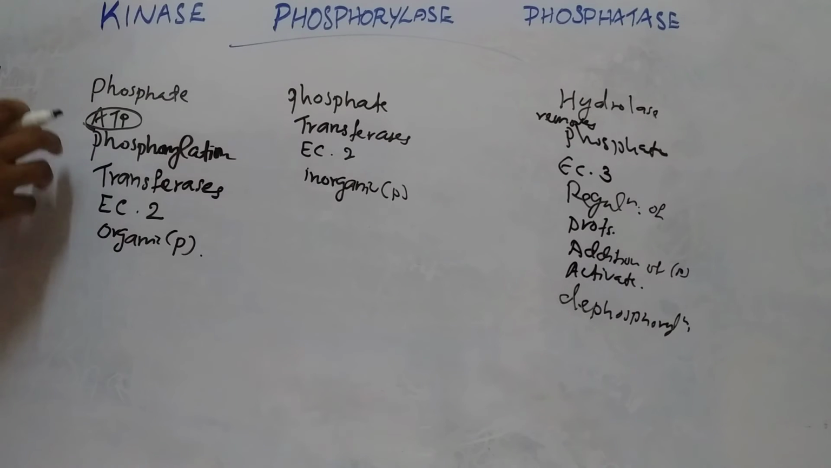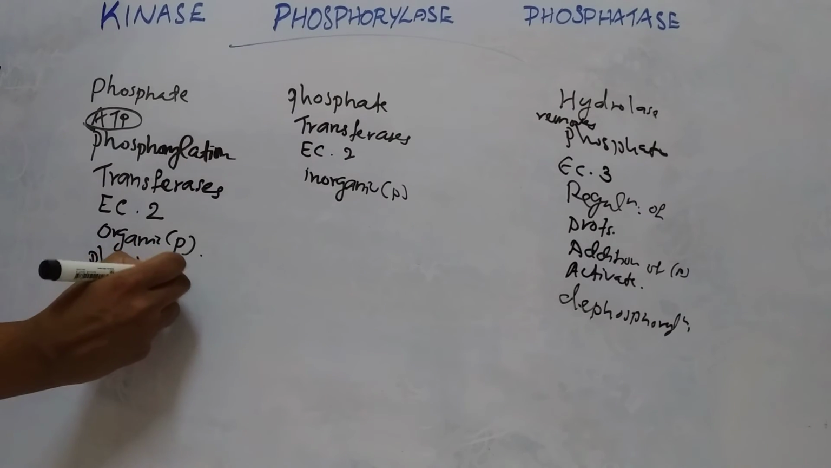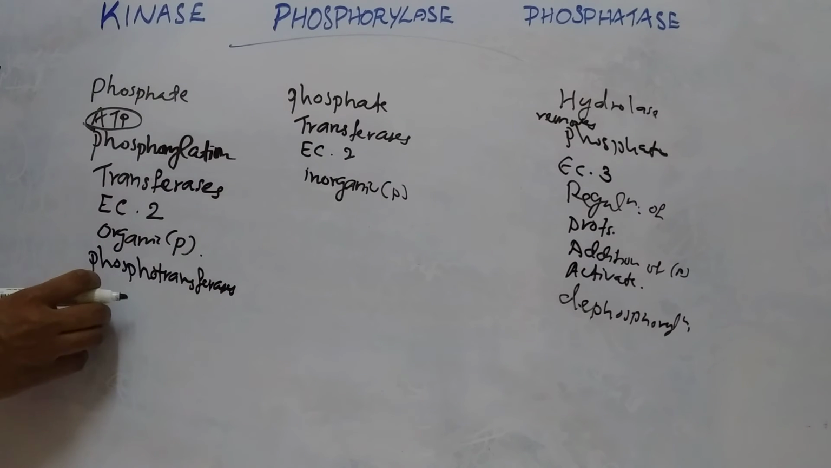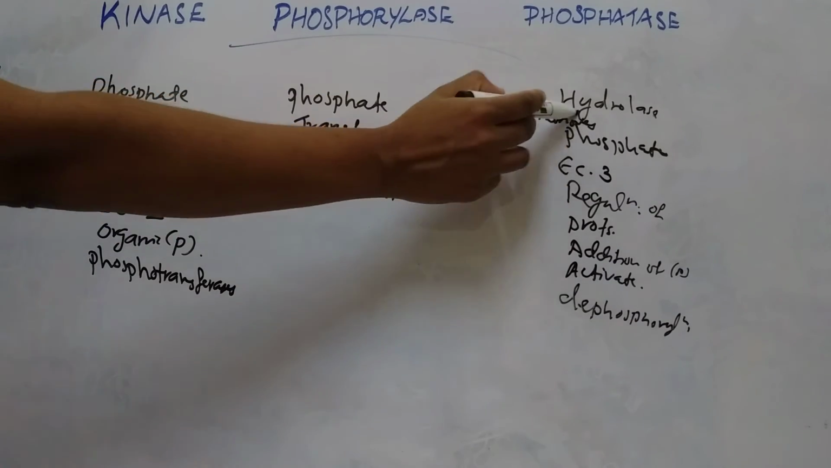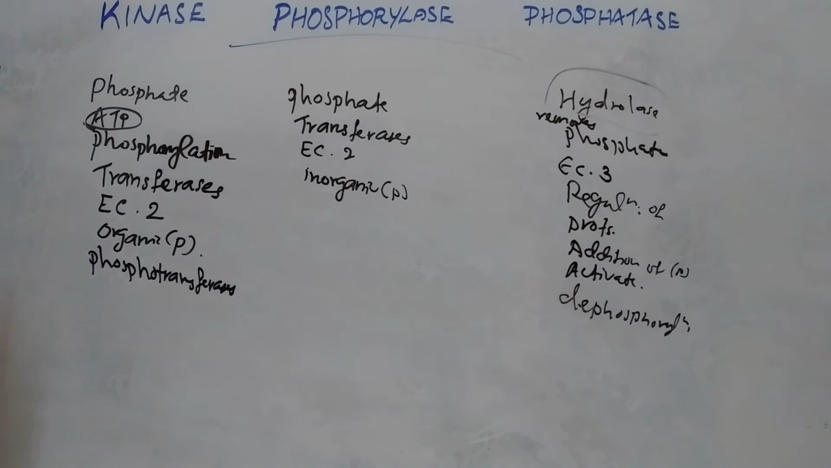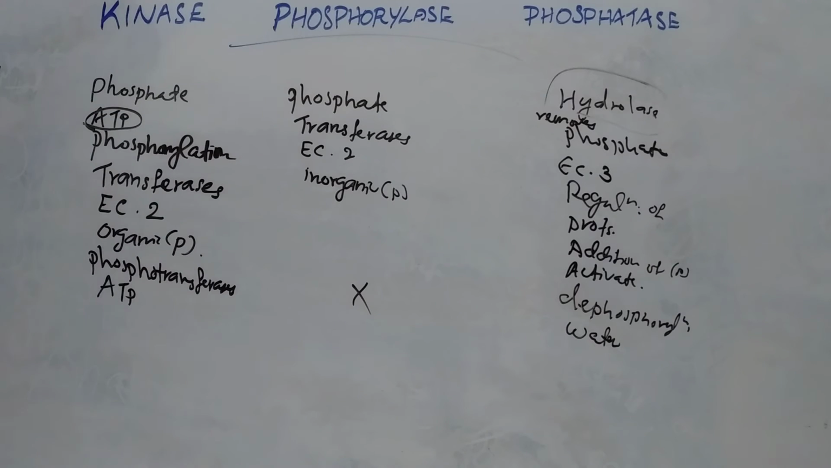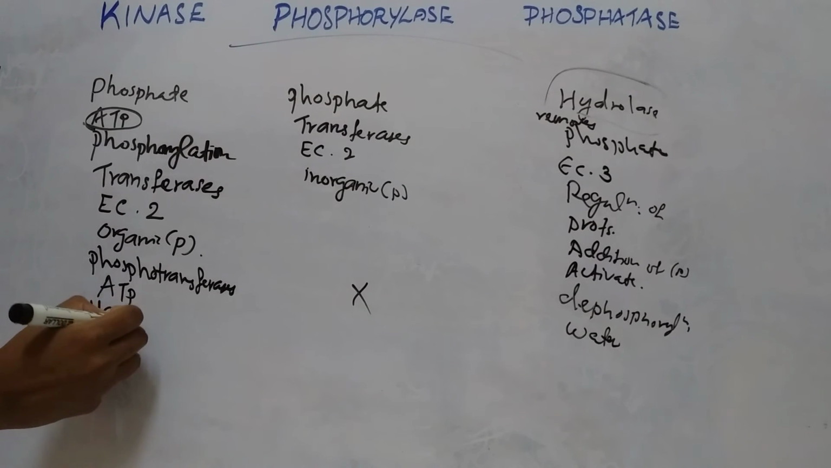Kinase enzymes belong to the category of transferases or phosphotransferases. Phosphorylase also belongs to the category of phosphotransferases. Phosphatase belongs to hydrolase. Then kinases require ATP. Phosphorylase does not require ATP, and phosphatase uses a water molecule. That is the difference.